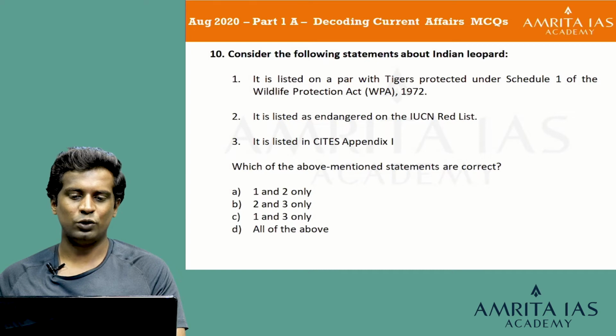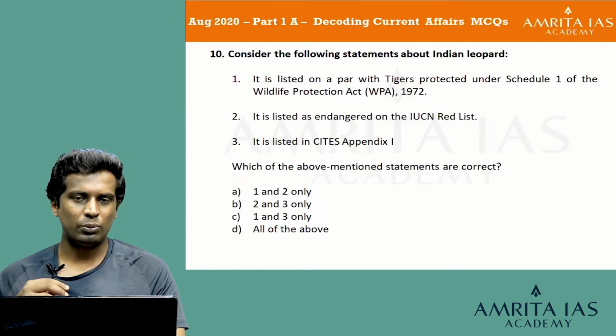Question number 10. Consider the following statements about the Indian leopard. 1. It is listed on par with tigers protected under Schedule 1 of the Wildlife Protection Act of 1972. 2. It is listed as endangered on the IUCN Red List. 3. It is listed in CITES Appendix 1. Which of the above mentioned statements are correct? Option A 1 and 2 only, option B 2 and 3 only, option C 1 and 3 only, and option D all of the above.